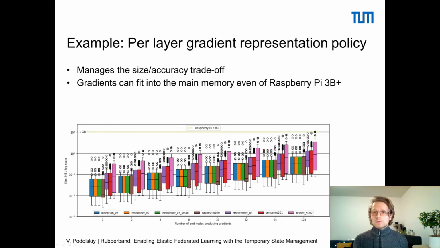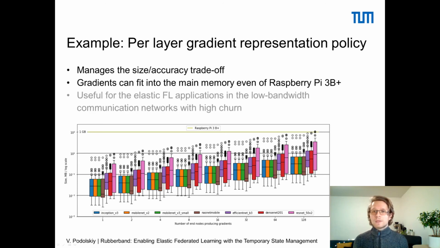As the familiar plot shows, with this policy, the gradients can fit into the main memory even of a Raspberry Pi 3 for up to 128 end nodes. The lower memory pressure offered by this policy is especially useful for elastic federated learning applications in low bandwidth communication networks.